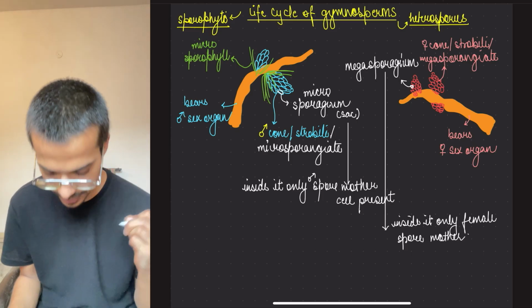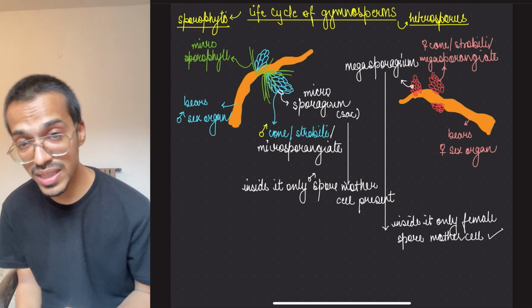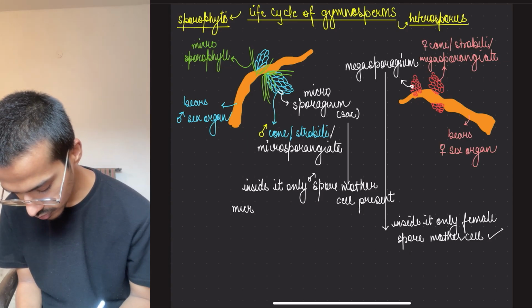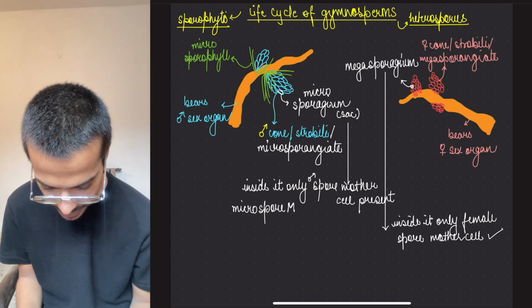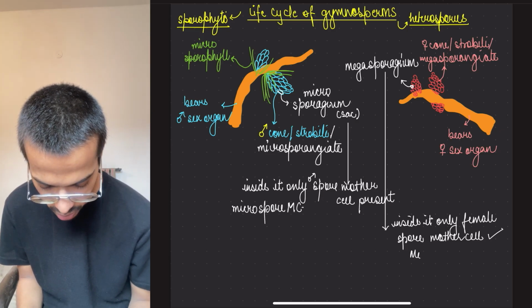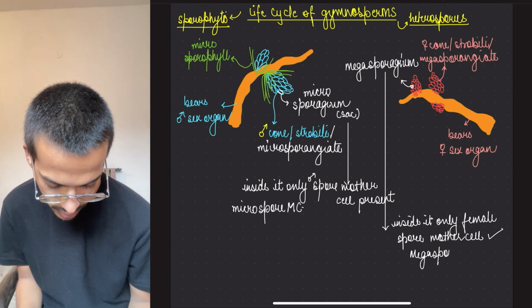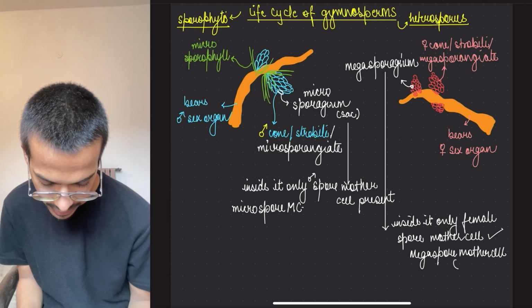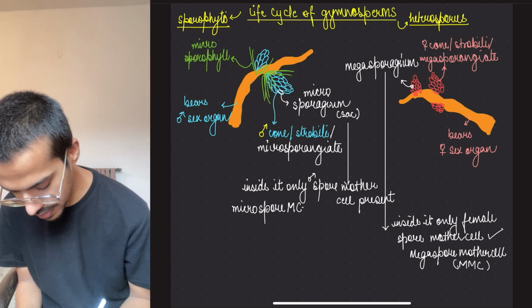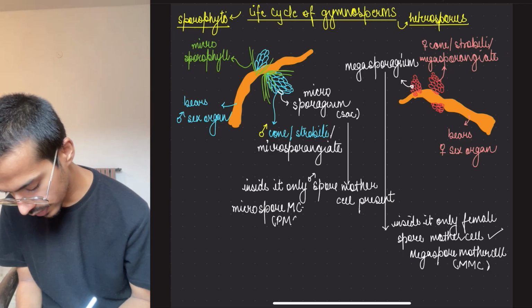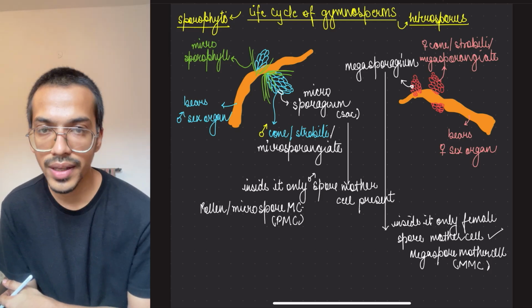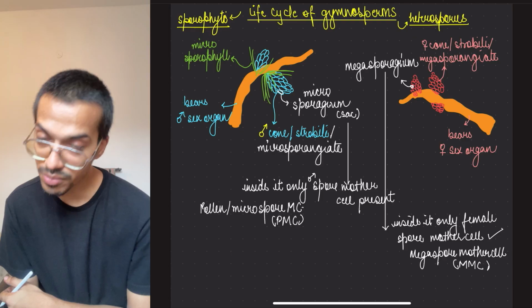So the male spore mother cell is called the microspore mother cell, and the female is called the megaspore mother cell. Now this could be written as MMC, but it is written as PMC. P is for what? Pollen, because pollen grains will be forming over here. Till here okay?